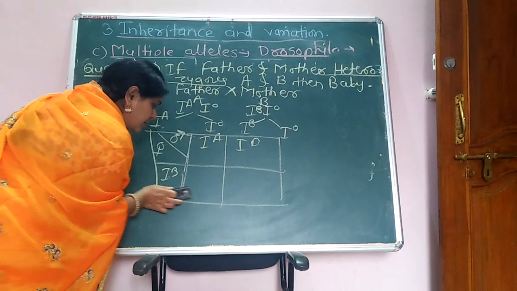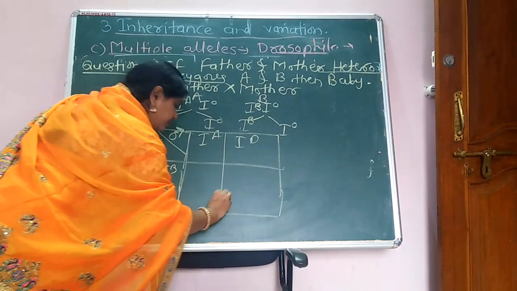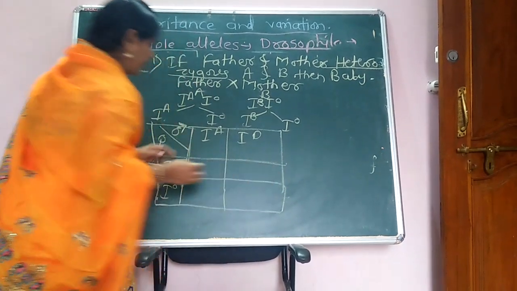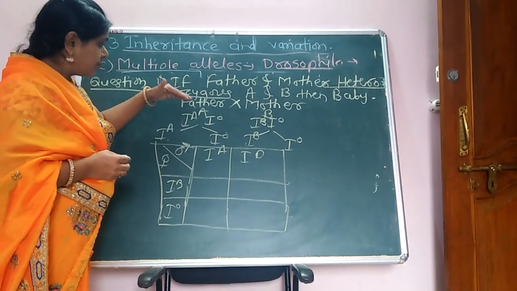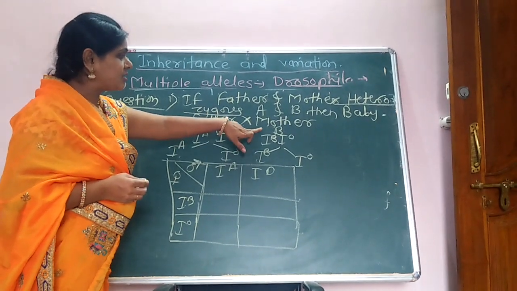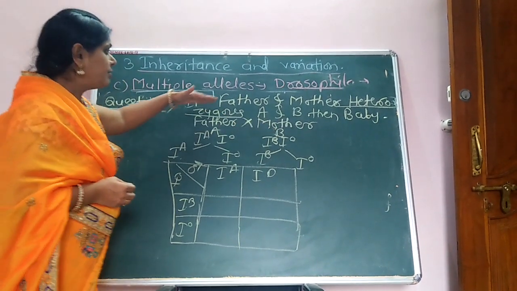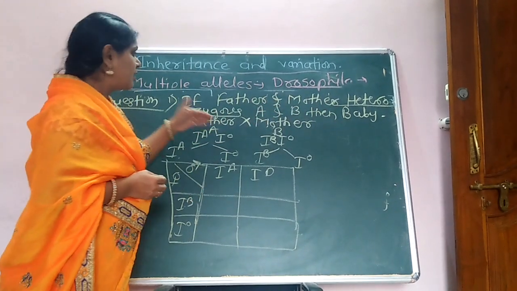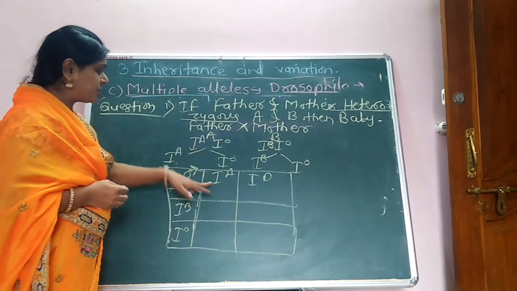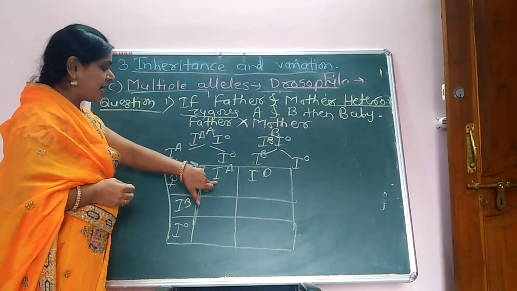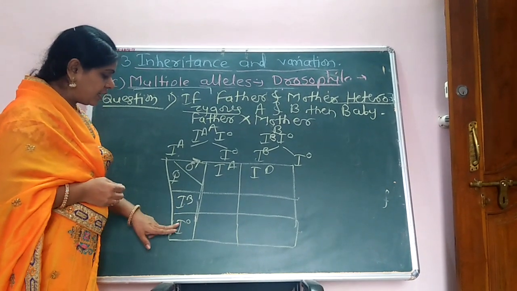When heterozygous father A is crossed with mother B, who is also heterozygous, the father gametes are IA or IO, and the mother gametes are IB or IO.